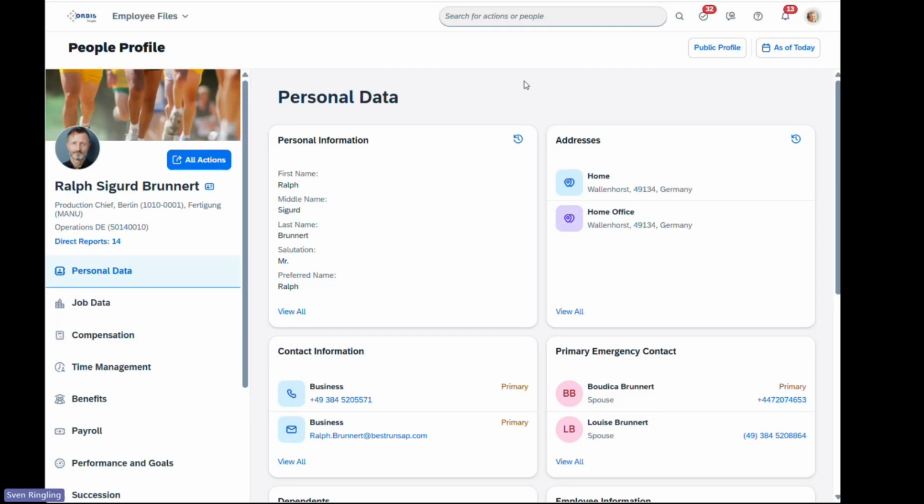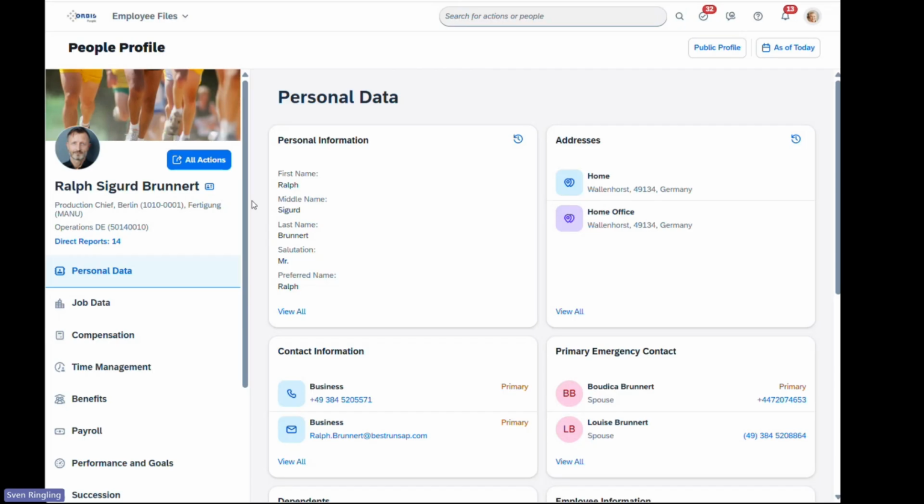Hi, in this little SAP SuccessFactors demo, I want to show you a GenAI feature from the compensation module. I'm logged in as the line manager of Ralph Brunert. And Ralph's line manager wants to prepare for the compensation meeting with Ralph to discuss his current and future compensation.